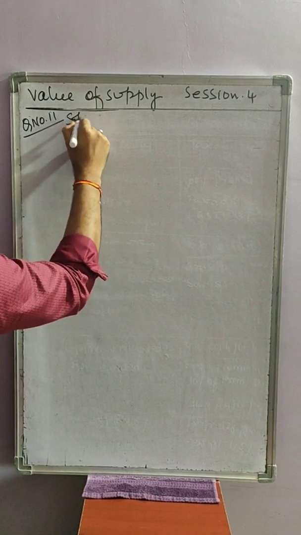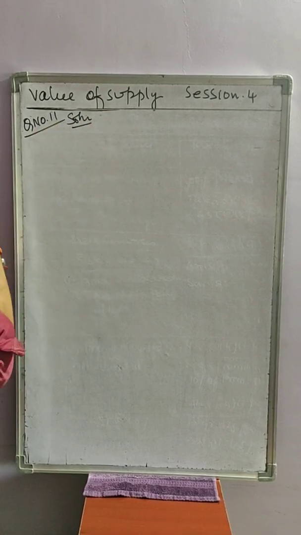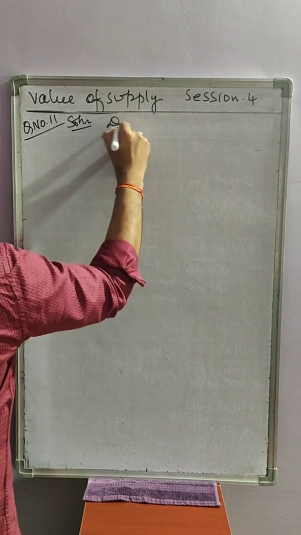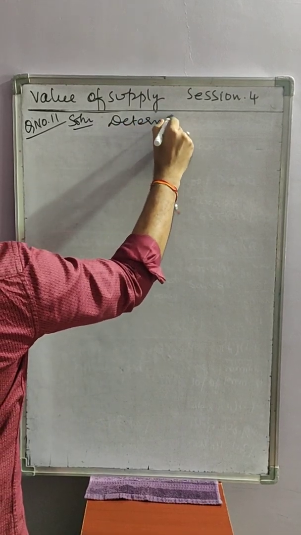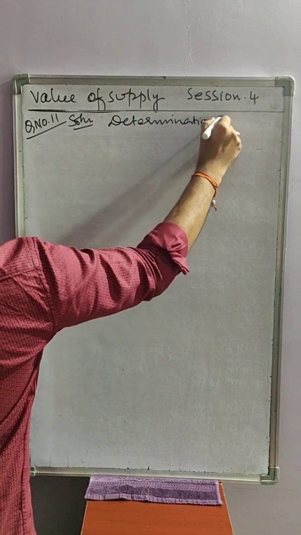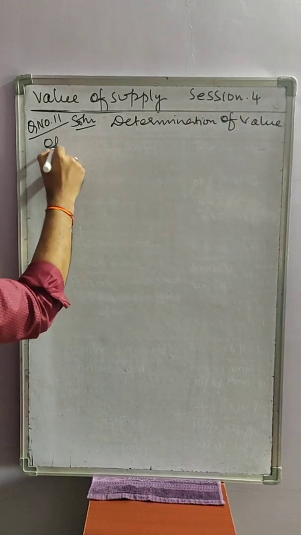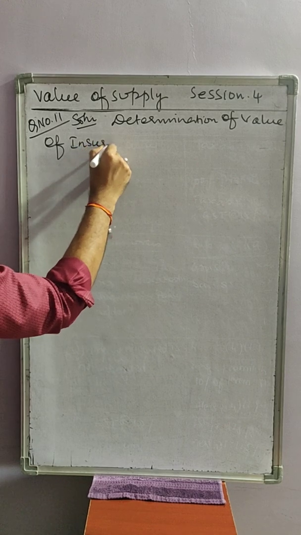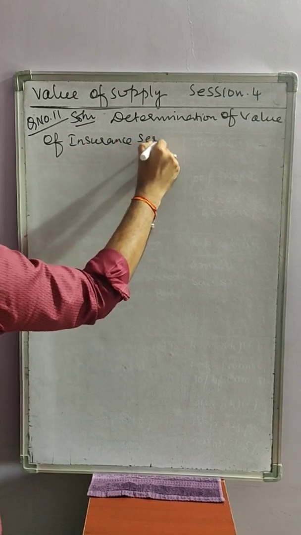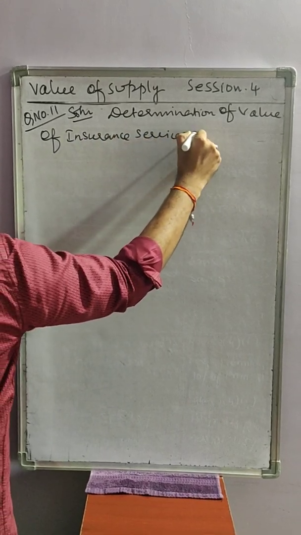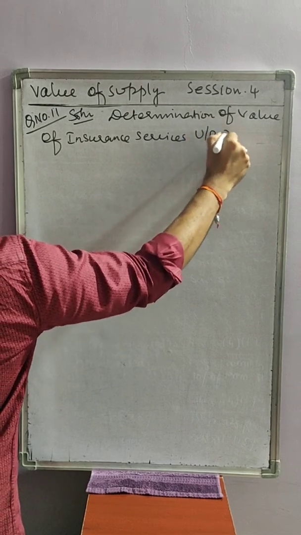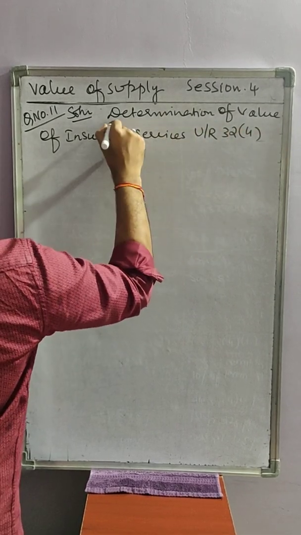Solution part. Determination of taxable value. Determination of value of insurance services under Rule 32, Sub-Rule 4.